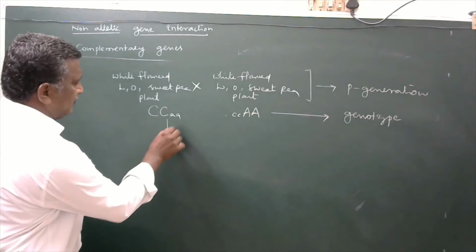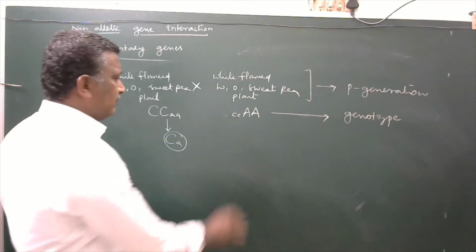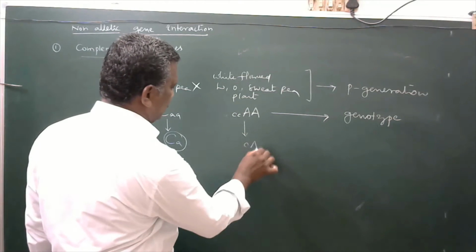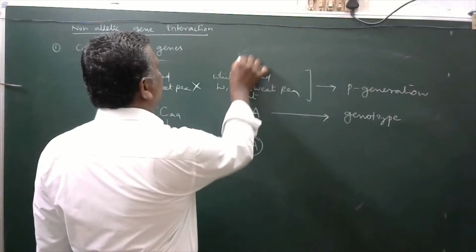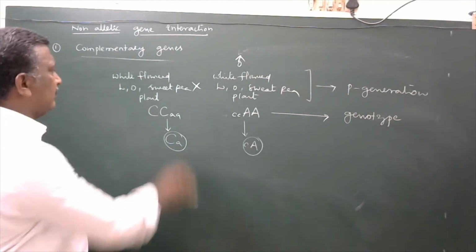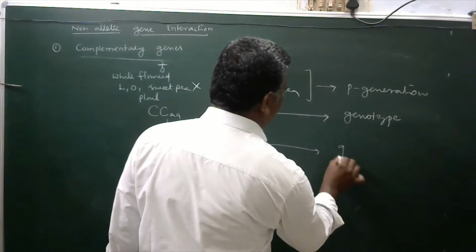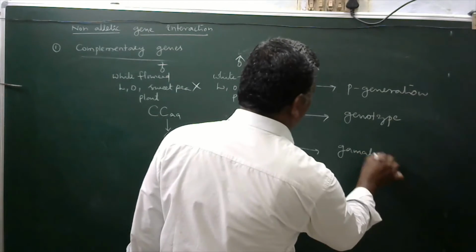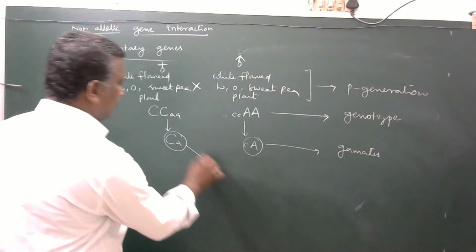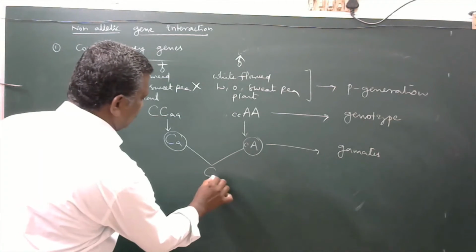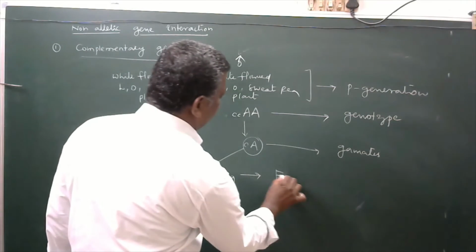Now from it, a capital C small a gamete is going to develop. Here a small c capital A gamete is going to be developed. So you imagine it may be a male plant, it may be a female plant, then these two are said to be gametes. These two gametes are fused together to produce F1 individuals. So like this, capital C, small c, capital A, small a, all are F1 plants.